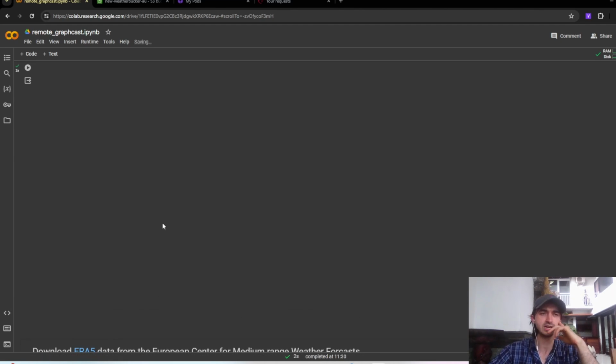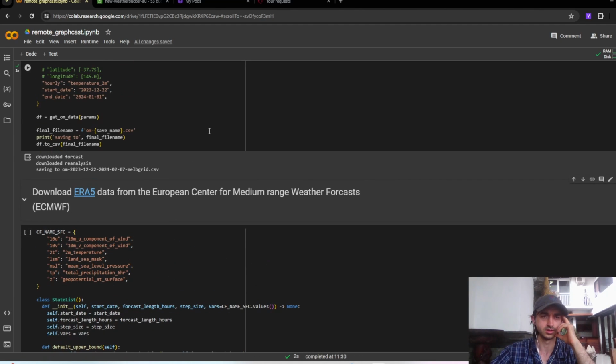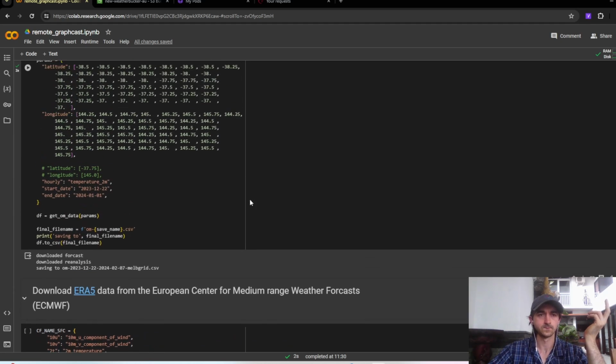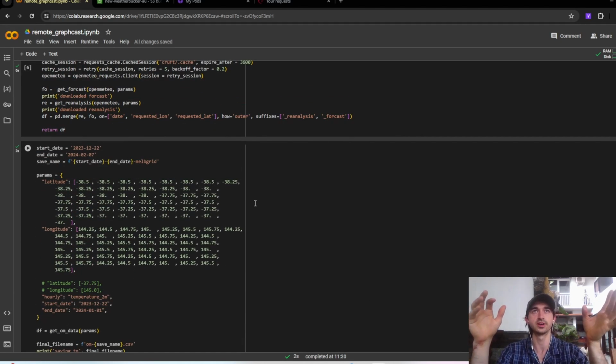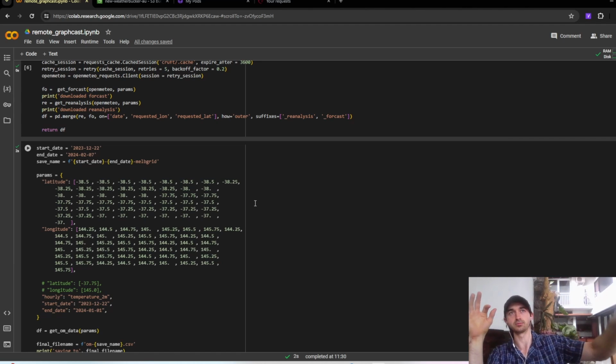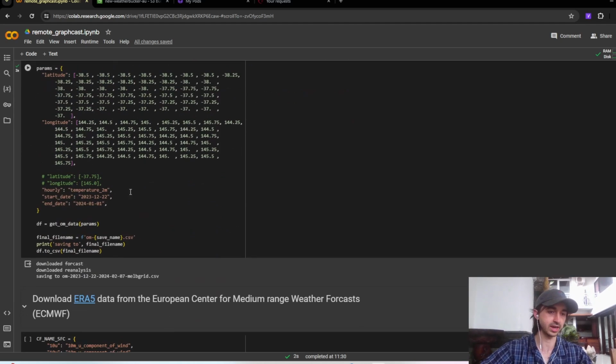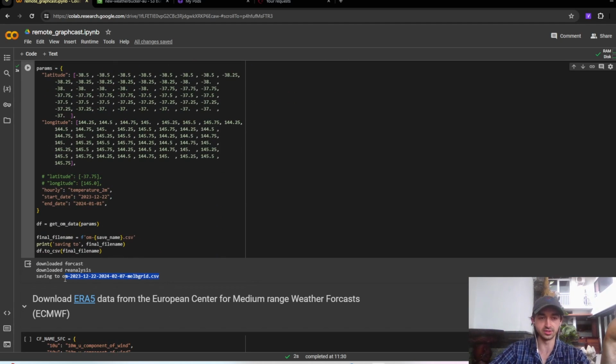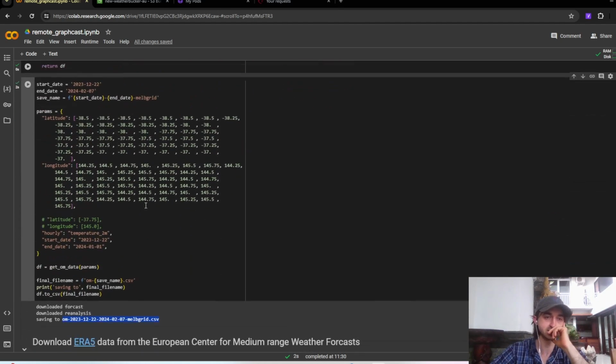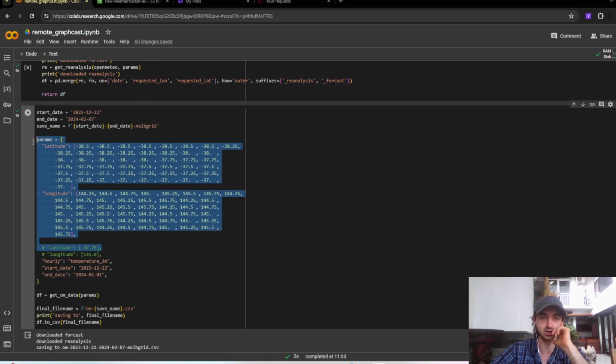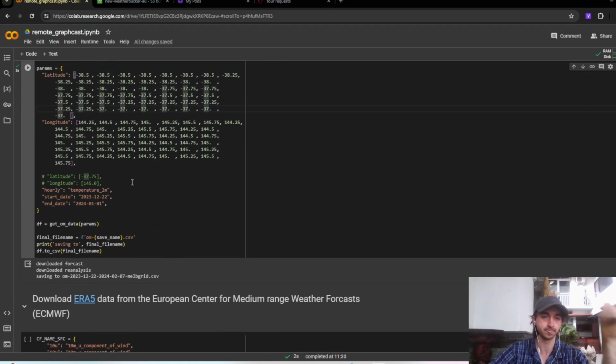Yeah. Reanalysis data, it turns out, is like you take the observations and then you interpolate between them to work out a holistic view, as opposed to just having like 8 different points of data. You try to make it a whole thing. Okay, and that was really quick. We downloaded this melbgrid.csv file almost instantly, even though we were downloading like 49 different points. So that's great. It's excellent.